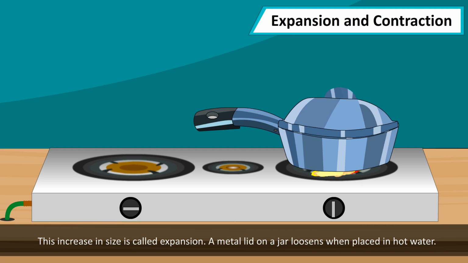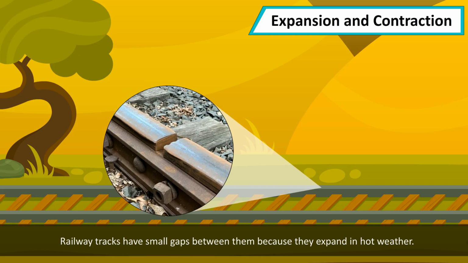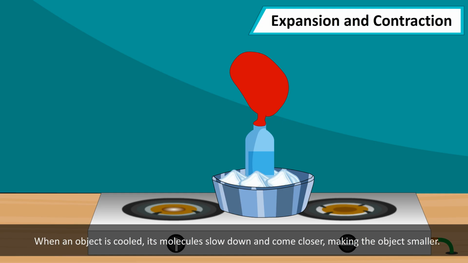A metal lid on a jar loosens when placed in hot water. A balloon kept in the sun expands. Railway tracks have small gaps between them because they expand in hot weather.